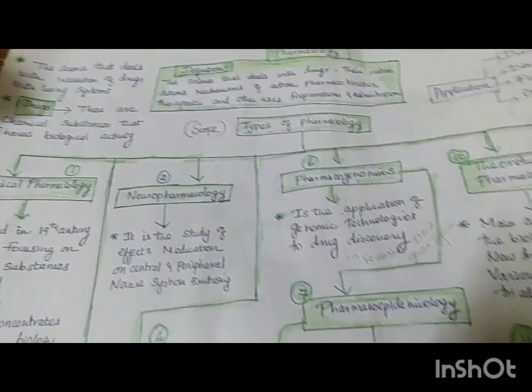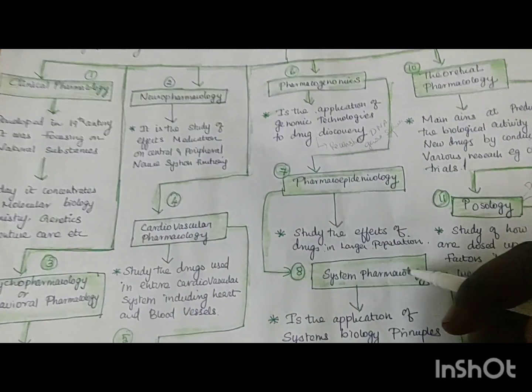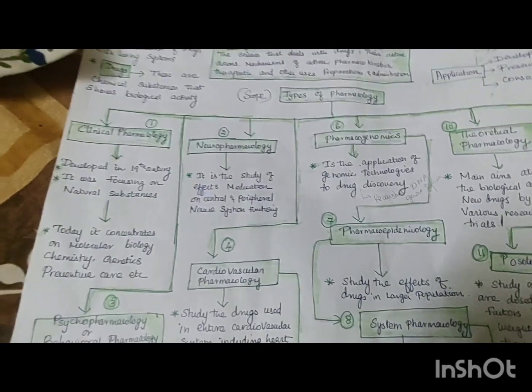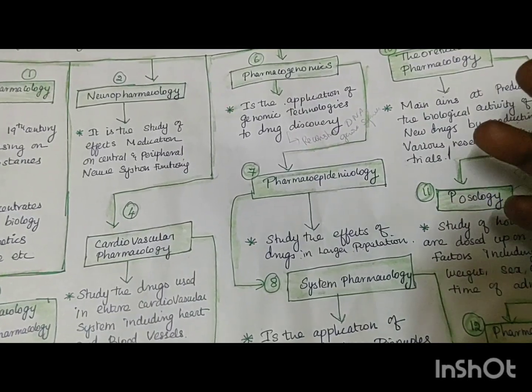So in today's class we have seen different types of pharmacology, or the scope of pharmacology. Even if a 2-mark question comes, you can answer it: what is toxicology, what is pharmacoepidemiology, what is systems pharmacology, what is pharmacogenomics, what is pharmacogenetics. You can answer this. Thank you.